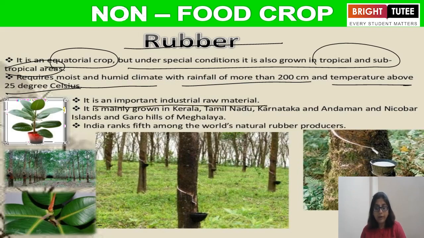It is an important industrial raw material. It is mainly grown in Kerala, Tamil Nadu, Karnataka, and the Andaman and Nicobar Islands and Garo Hills. And India ranks fifth among the world's natural rubber producers.